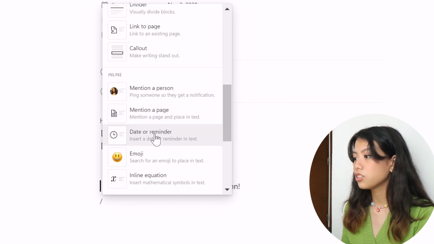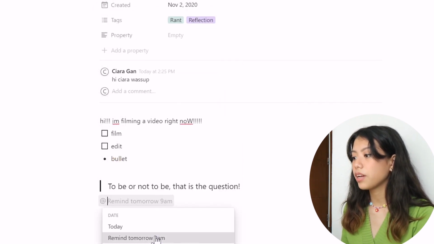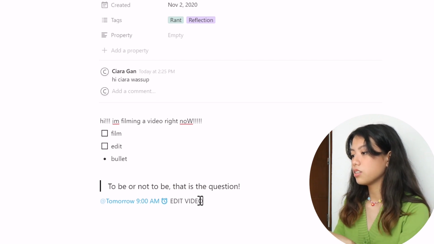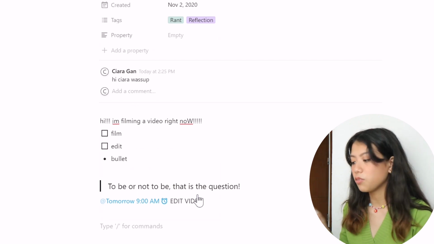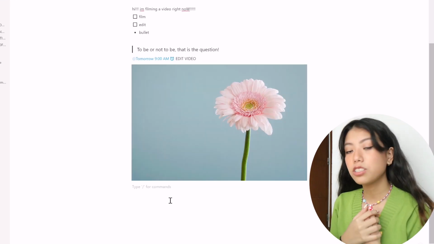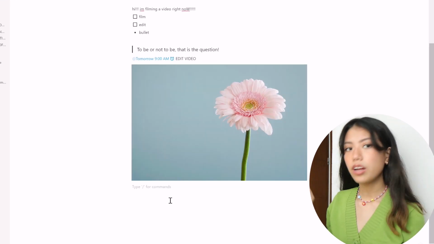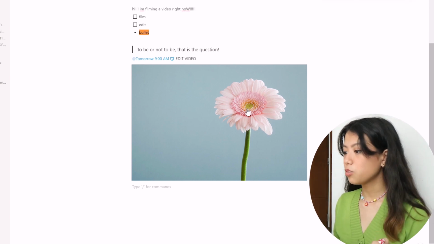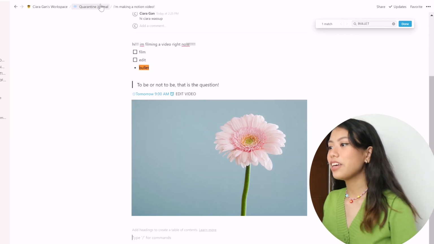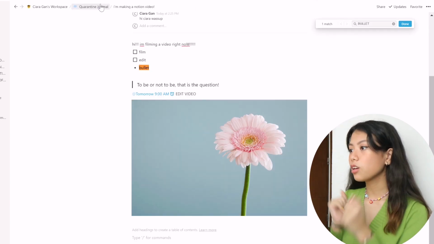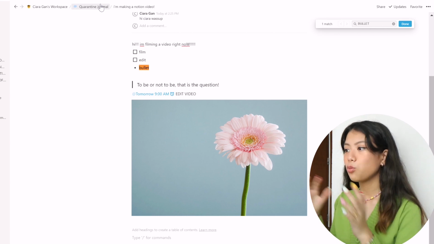Insert a date or reminder. For example, I need to get reminded tomorrow at 9 a.m. to edit the video. So tomorrow at 9 a.m. it's gonna remind me of that. You can also add images. This is really helpful, especially when you're writing notes, like if you're writing med notes. Especially with online classes, it's much easier to write with digital notes. I know it may seem a little intimidating, but it gets easier as you work through it, and you're building and understanding what works for you.